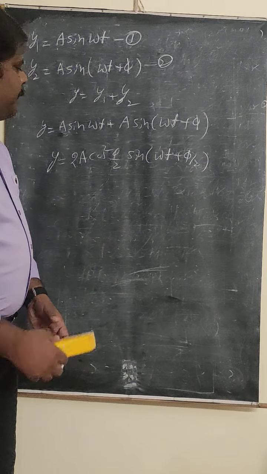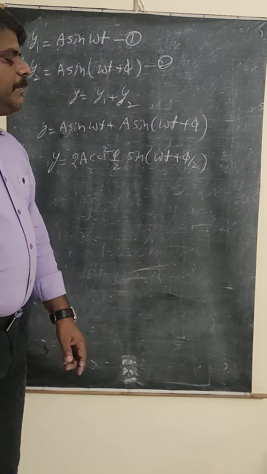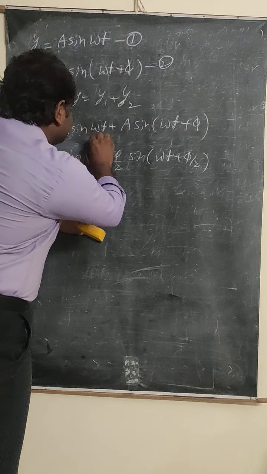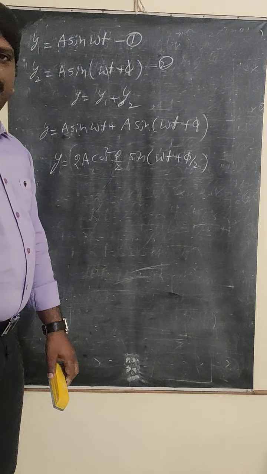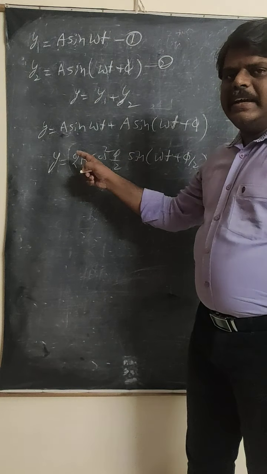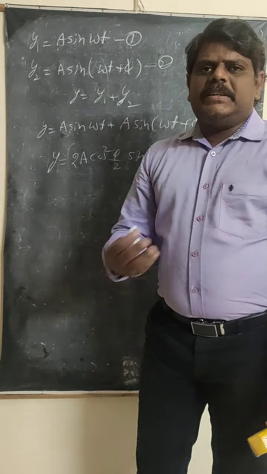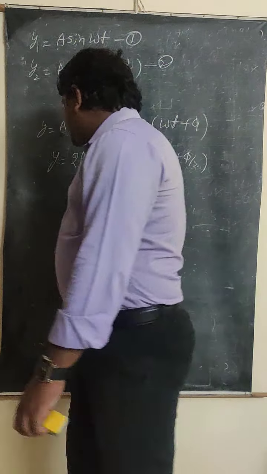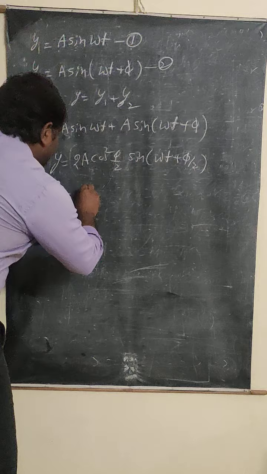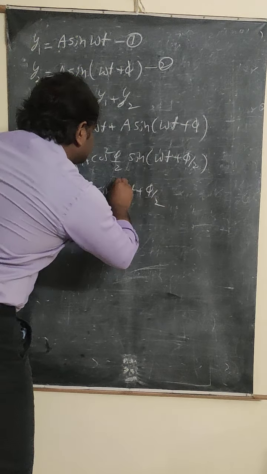Okay, this is the equation you obtain here. And when you compare this equation with the general equation, y is equal to a sin omega t, at the place of a, what term is there? At the place of a, this term is there: 2a cos square phi by 2. So at the place of amplitude, 2a cos square phi by 2 is there. Let us represent the amplitude by capital R. If I represent it by capital R, the resultant wave can be written as y is equal to capital R into sin omega t plus phi by 2.